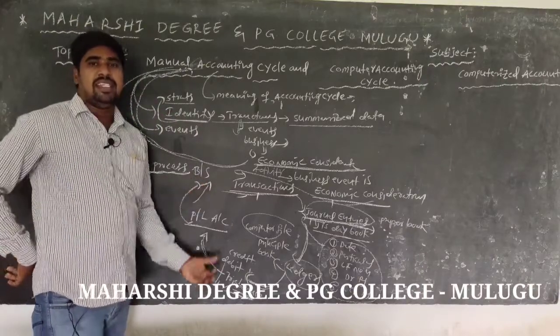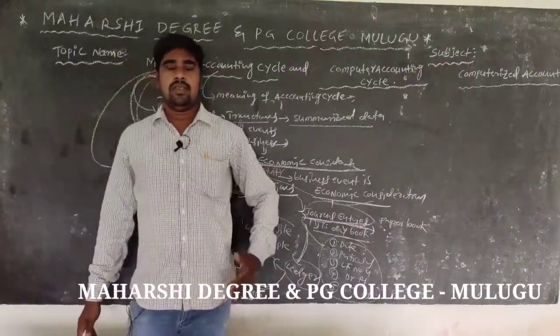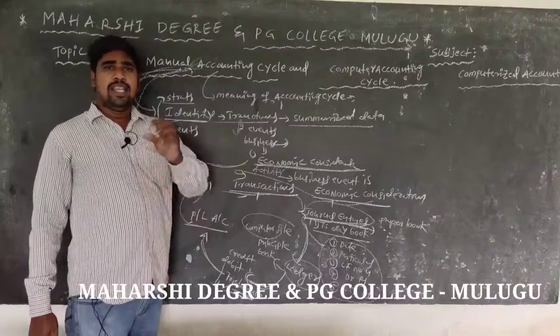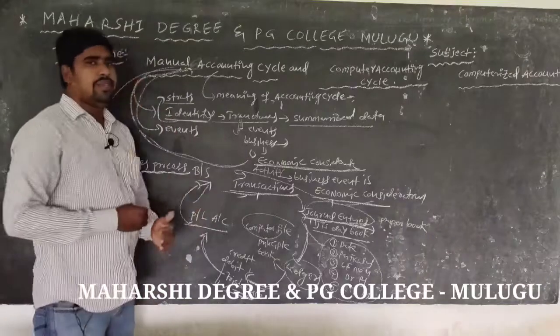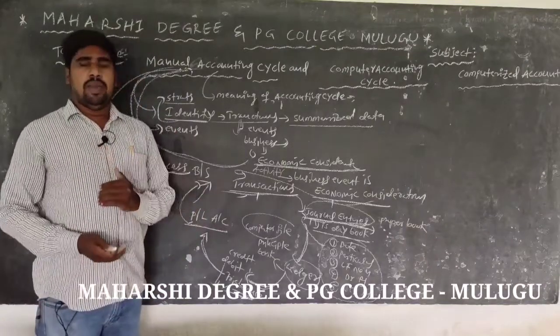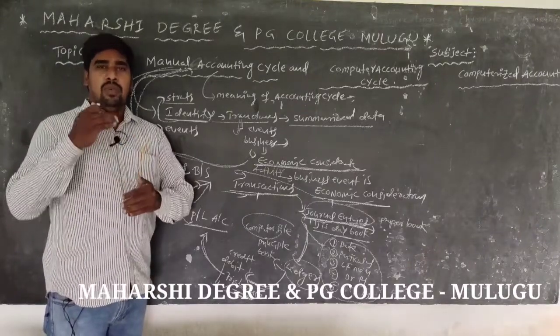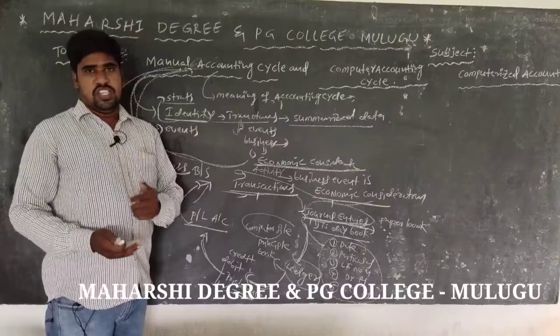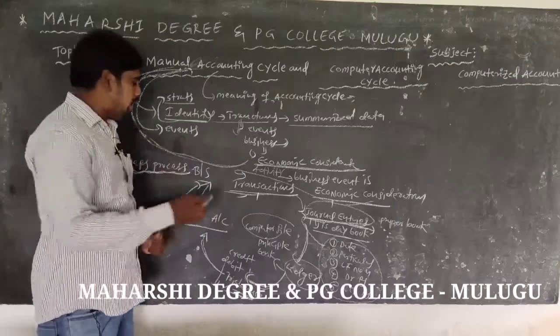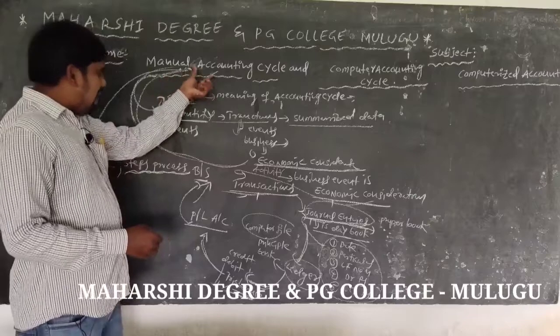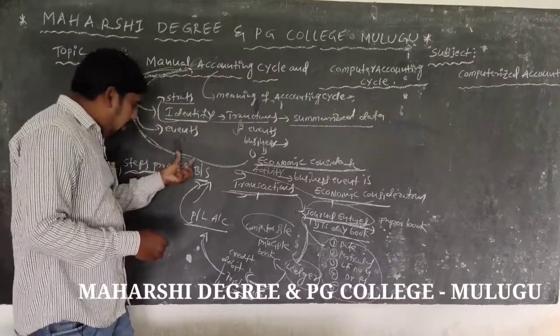All the right hand side is liabilities, all the left hand side is assets, recorded, called the balance sheet. The balance sheet is prepared to show whether the financial position of the business is good or bad. So this is the manual accounting process.